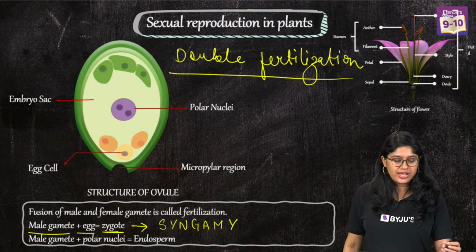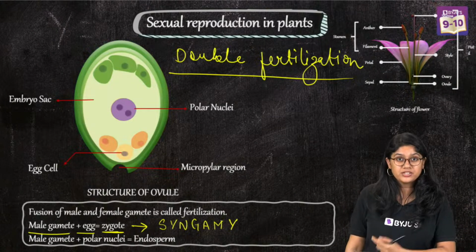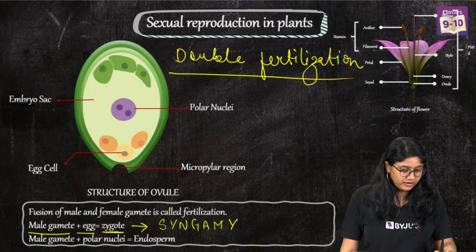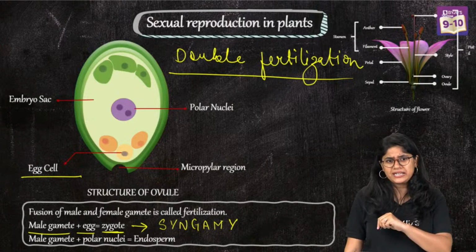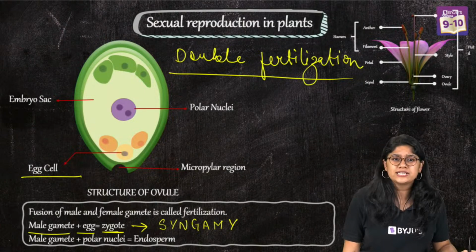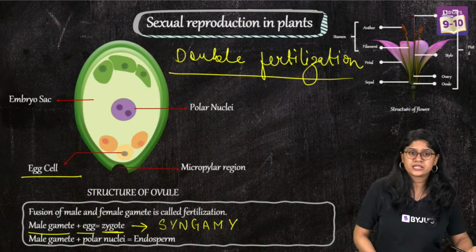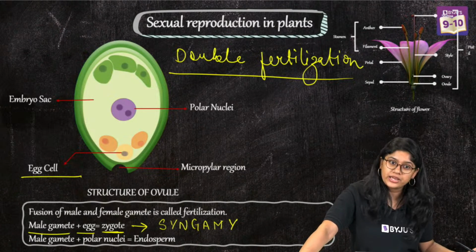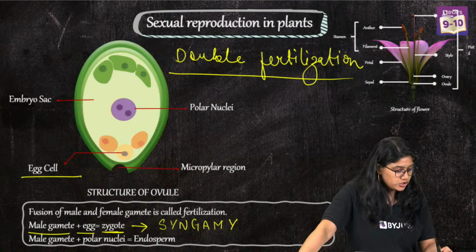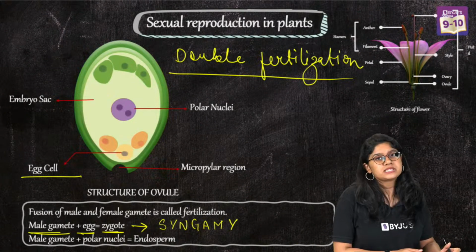So in short, we have two male gametes that are coming towards the ovule over here. The egg cell will fuse with the first male gamete and we call it syngamy. Everyone, are we clear? Krish, we call it the pistil. So male gamete plus egg will form the zygote and we call it syngamy.